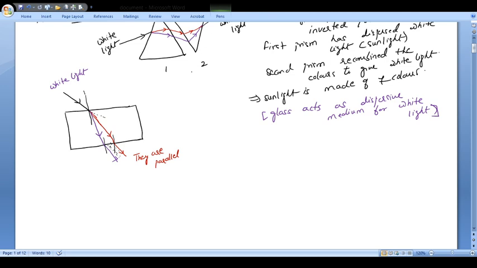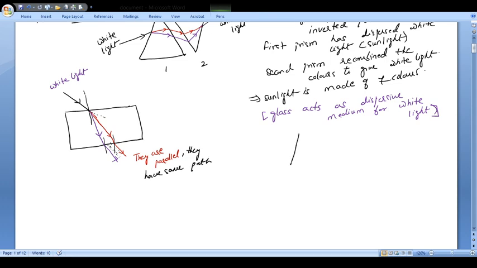And what was happening in case of a glass, in case of a prism? They were not parallel. The rays which were coming out, you can see here, they were not parallel. यहाँ पे ऊपर की तरफ देखो, at this point if you see, they are not parallel. So here you will find that they are parallel. They have same path.